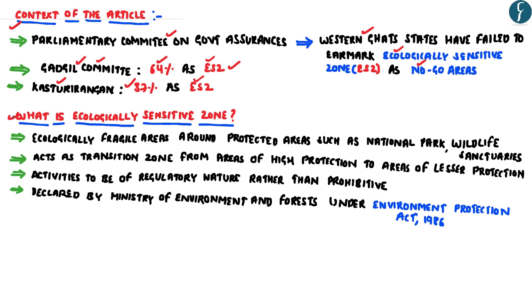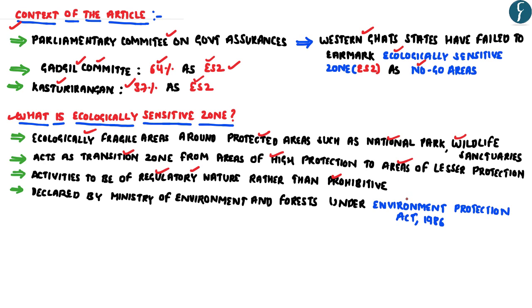Now coming to the concept of the ecologically sensitive zone. The ecologically sensitive zone is an ecologically fragile area around the protected areas such as the national parks and wildlife sanctuaries. Usually, ecologically sensitive zones can be considered as zones of transition from the areas of high protection to the areas of lesser protection. One important aspect is that the government regulates the activities which can be undertaken in such zones rather than prohibiting them. The basic idea is to regulate certain activities around the protected areas so as to minimize the negative impacts of such activities on the fragile ecosystem.